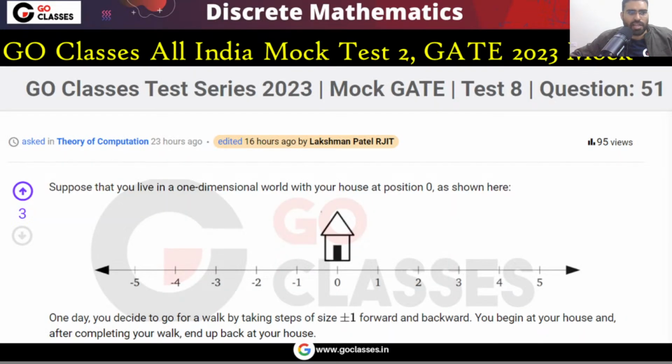Okay. Now, after the complete explanation of this, let's see this question. I think this is the last theory of computation question. Tell me the answer for this one. This is another beautiful question.